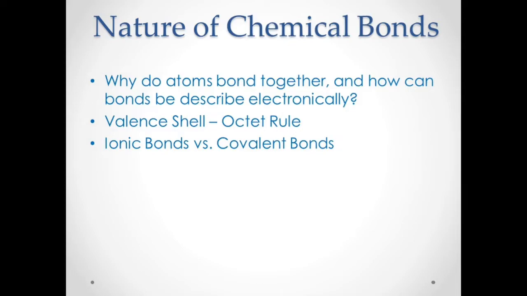So it will accept 2 electrons, and therefore it will become more like neon, which has 10 electrons. So oxygen has 8 electrons, but the valence is different. The valence has 6 electrons, so it will accept 2 electrons, and it will now follow the octet rule, or the 8 electron rule.